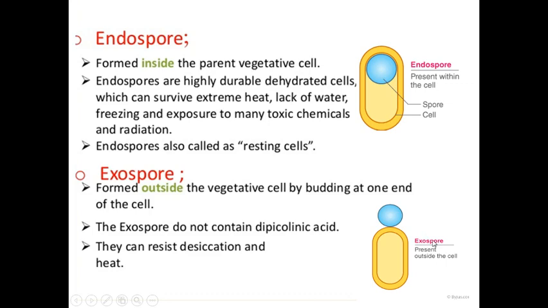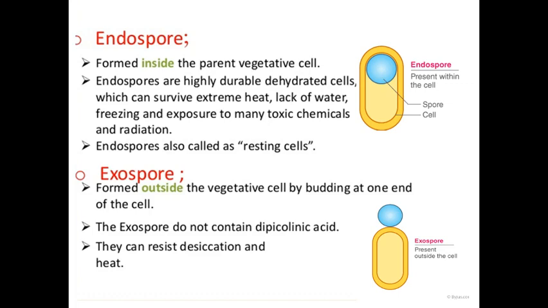So this spore developed by the bacteria is in a dormant state, and this structure is very rigid and resistant against various chemical as well as physical factors like temperature, acid, or any other drugs, which are unable to penetrate inside the endospore, because it is very compact in structure.